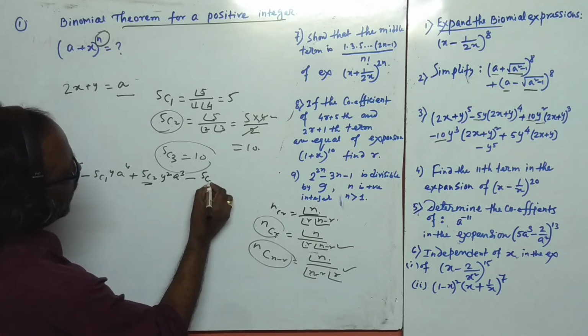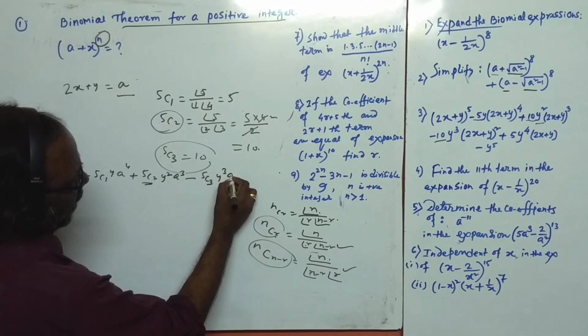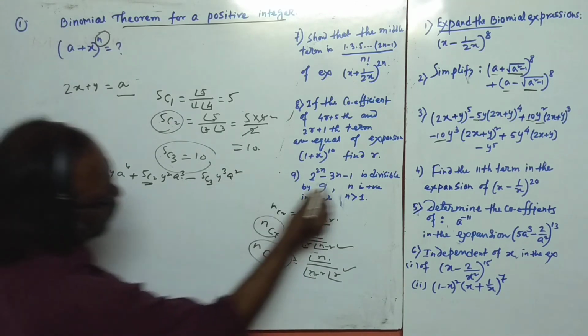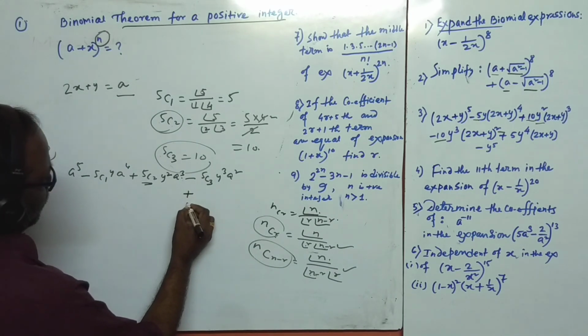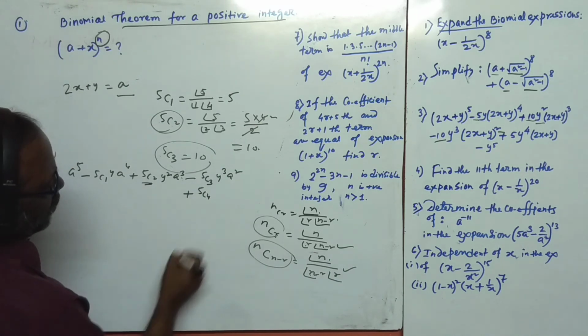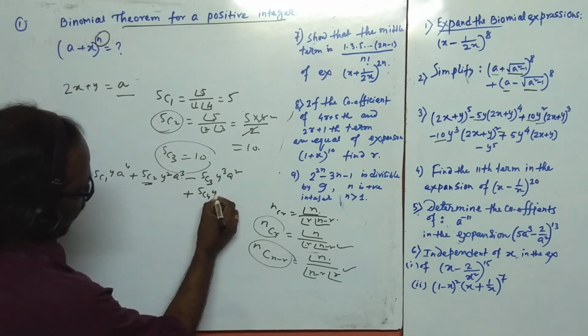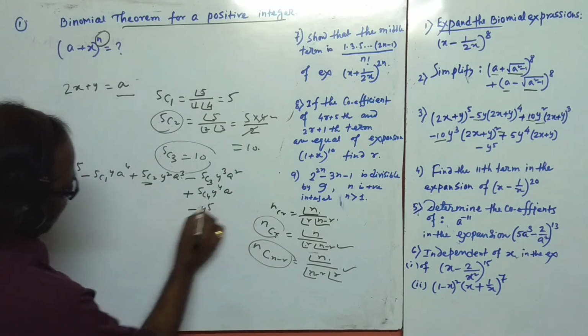Next term 5C3, y to the power 3 and a to the power 2, then 5C4, this is also 5, y to the power 4 and a, and y to the power 5.